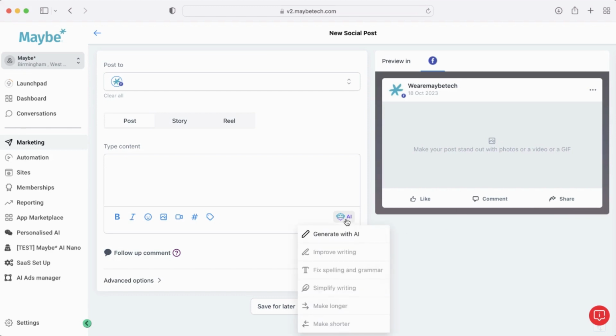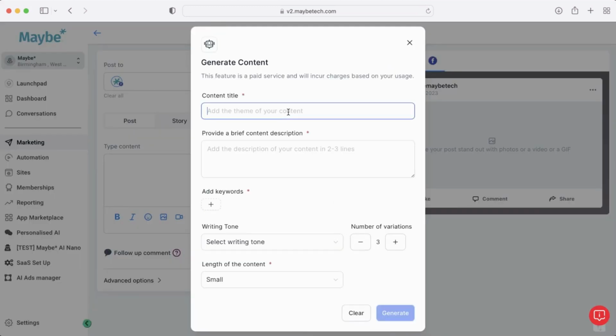So if you click here on AI and then generate with AI, this is where you obviously tell it what you're looking to write about. So I'm going to just put in here 5 social media tips. What I'd like it to be about is 5 top tips on what businesses can post in the lead up to Christmas. I'd like to include small business as a keyword in my caption.